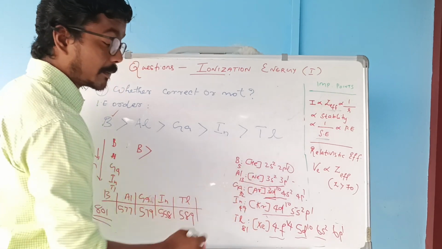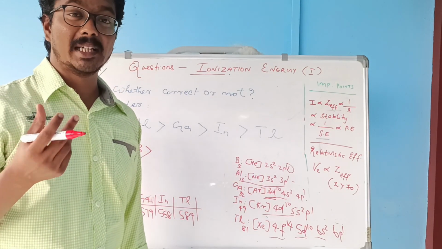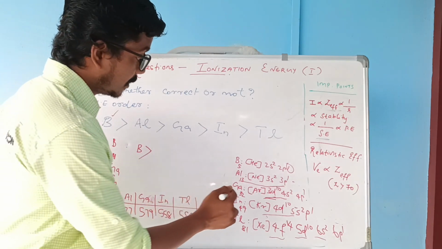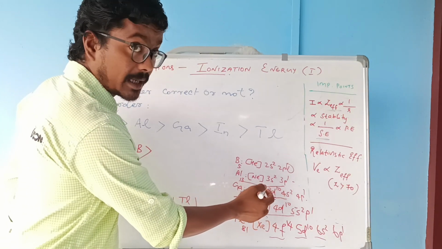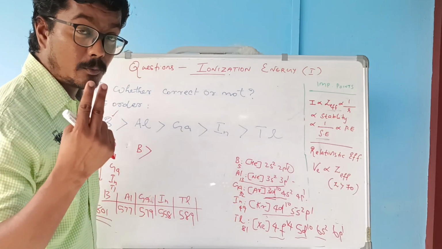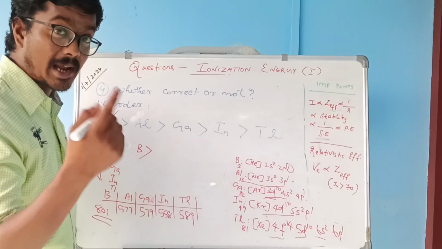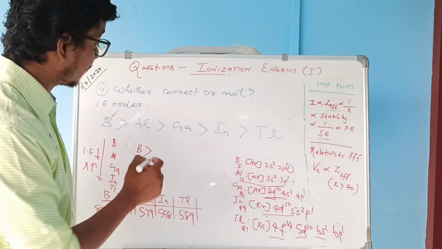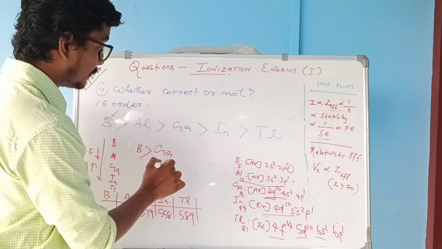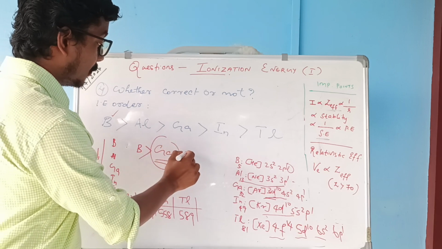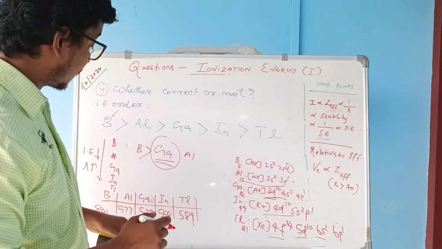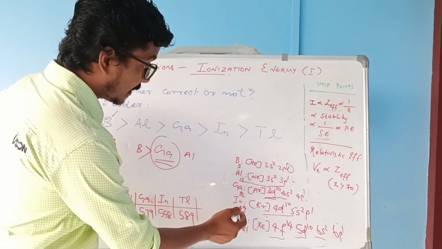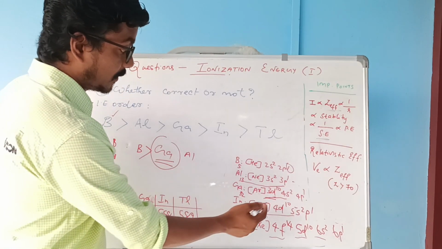In the case of the d subshell, the shielding effect is very poor. But gallium has two fully filled subshells in the valence shell. So the ionization energy is always higher in the case of gallium than that of aluminum. Gallium is always greater than aluminum. But we have to check indium also.